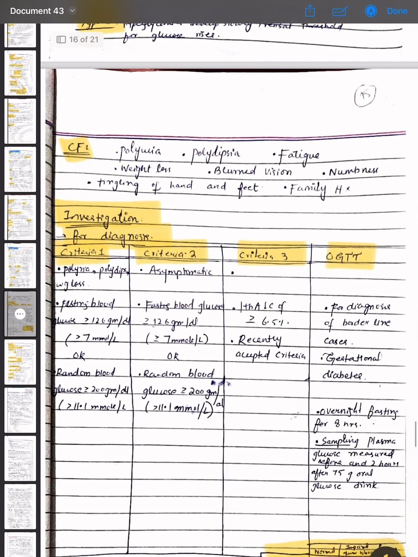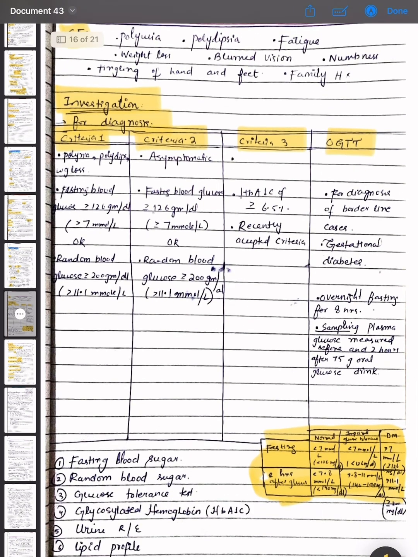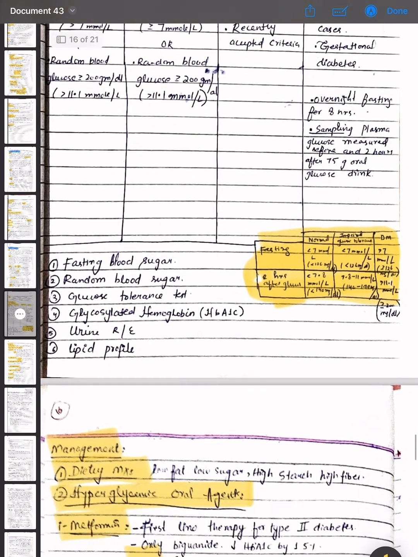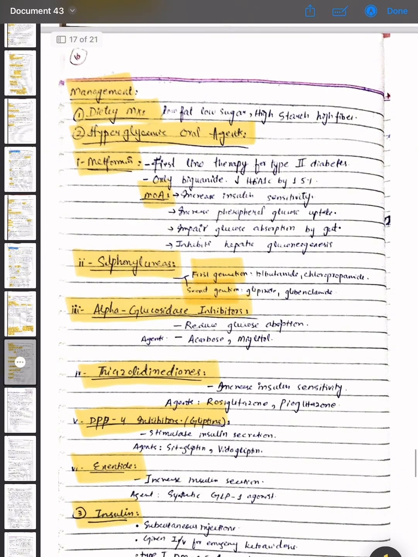Then we discuss the clinical features and the investigations for diagnosis. There are 4 criteria, that is criteria 1, 2, 3 and OGTT criteria. Then we have these tests: fasting blood glucose, random blood sugar, glucose tolerance, glycosylated HbA1c, urine RE and lipid profile. Then we have the management options, which are dietary management, hyperglycemic oral agents, metformin, sulfonylureas, alpha